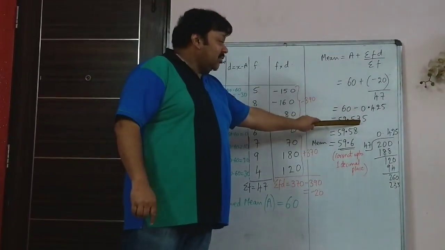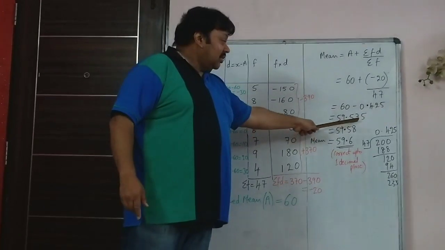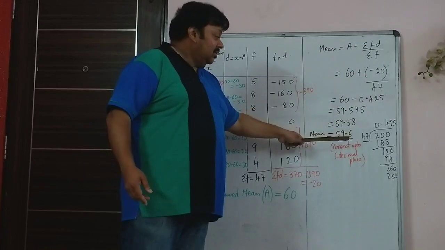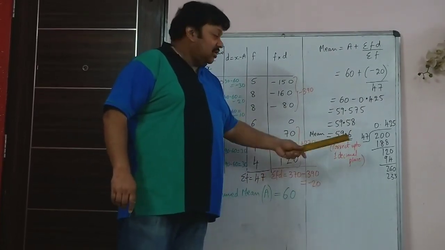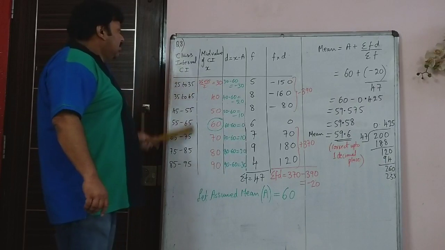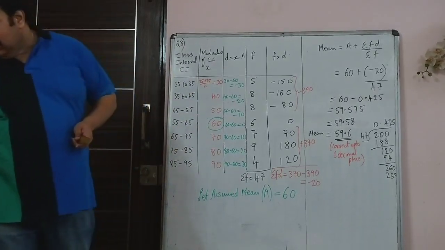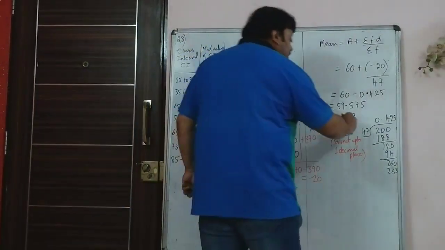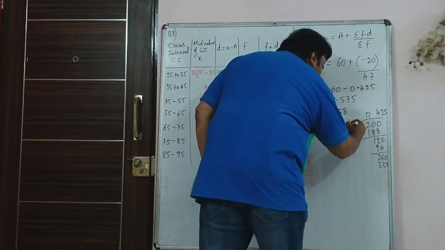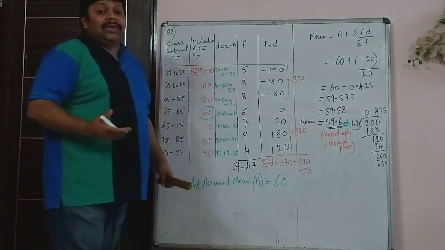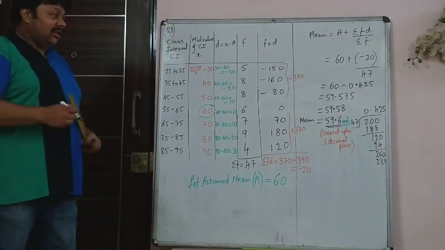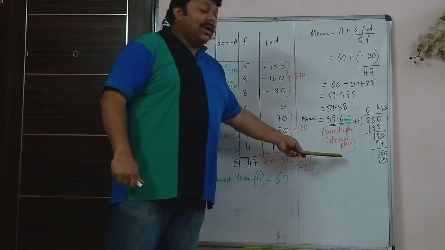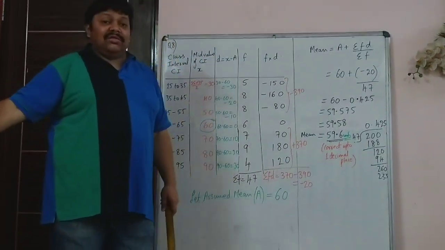So since the second decimal is 5 or more than 5, in this case it is 7, we round it off and write 5 as 5 plus 1, 6. So 59.6 is the mean x. In this case, it is not given whether it is height or anything, so you can just write units. You don't know whether it is kg, centimeter, what exactly. So you can write 59.6 units, and it is correct up to 1 decimal place because the question says so.